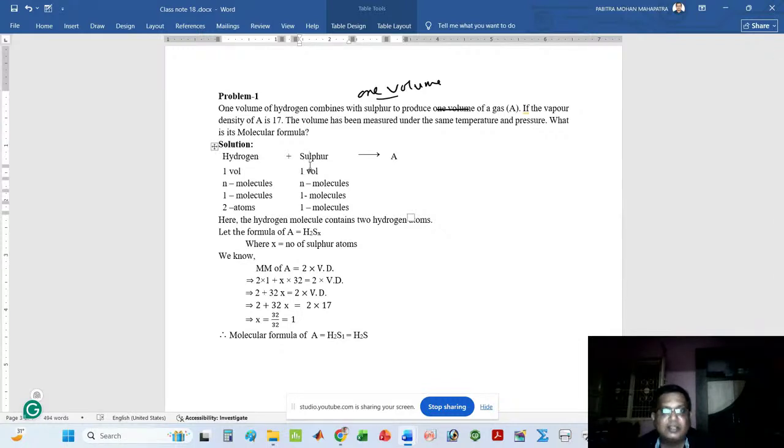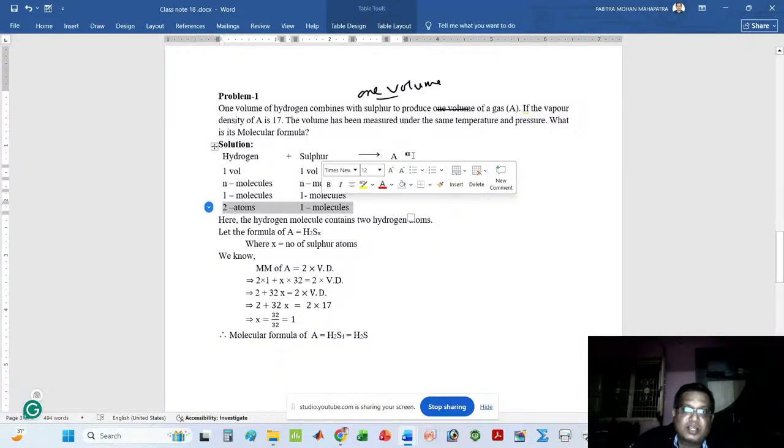So I can write another step: two atoms of hydrogen combine with one molecule of sulfur to form the gas A.